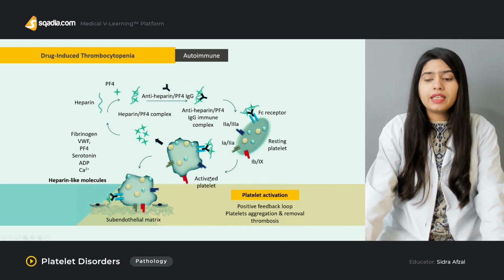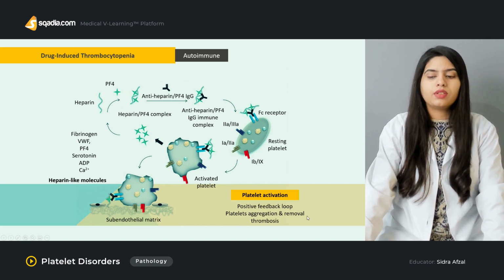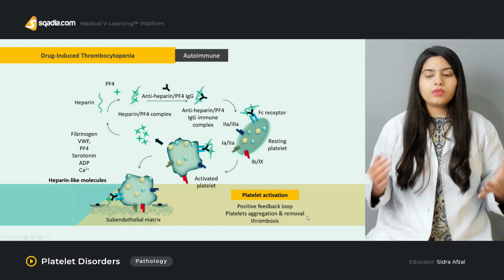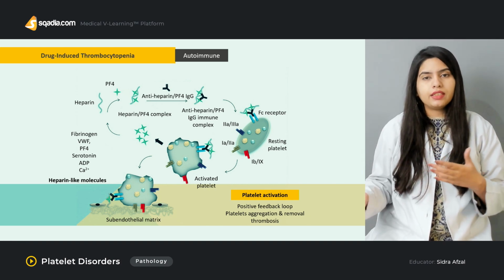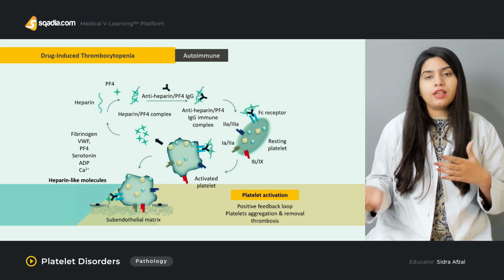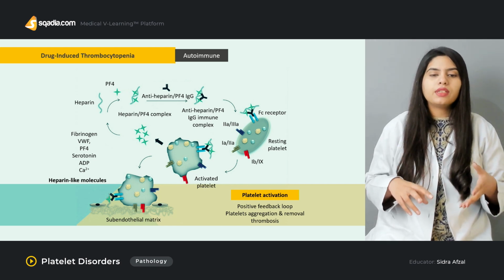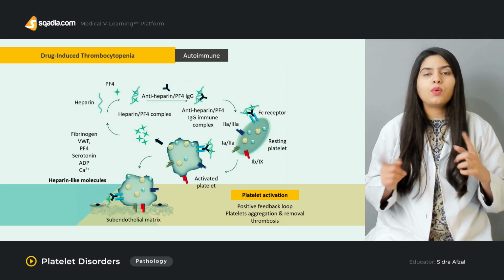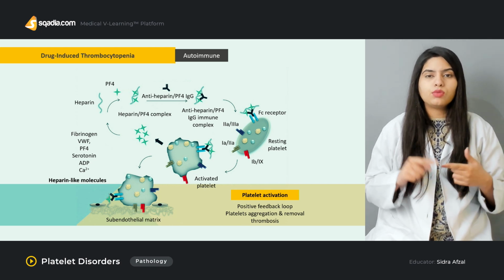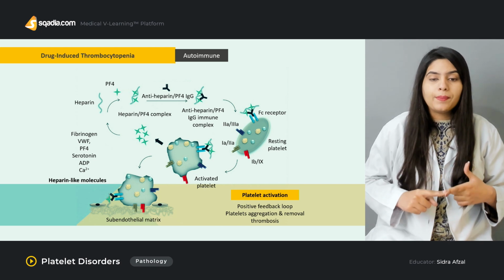When there is platelet activation, there will be a positive feedback loop, platelet aggregation, and removal of platelets. That is the case when you stop taking the drug, heparin. But when you keep taking heparin, that may lead to overactivation of the platelets, and that can lead to the formation of thrombi.